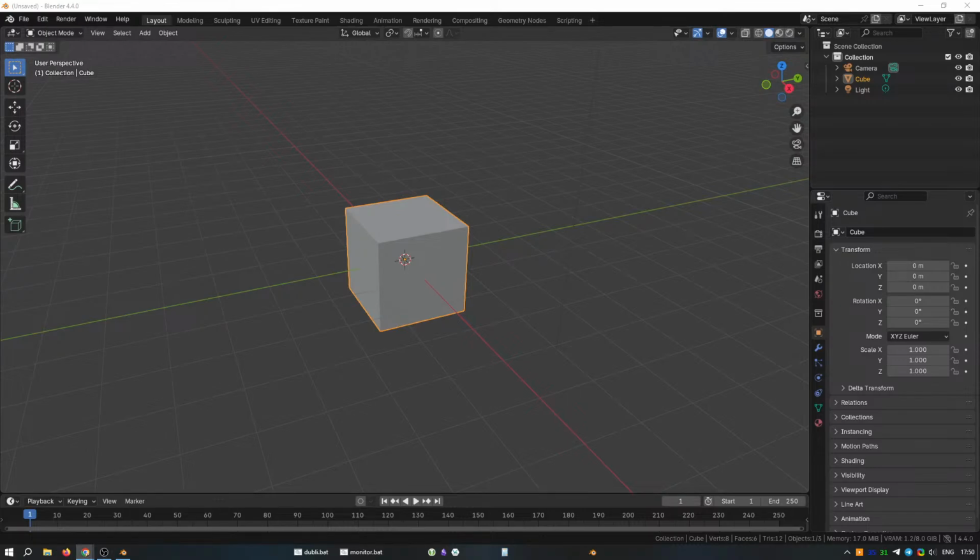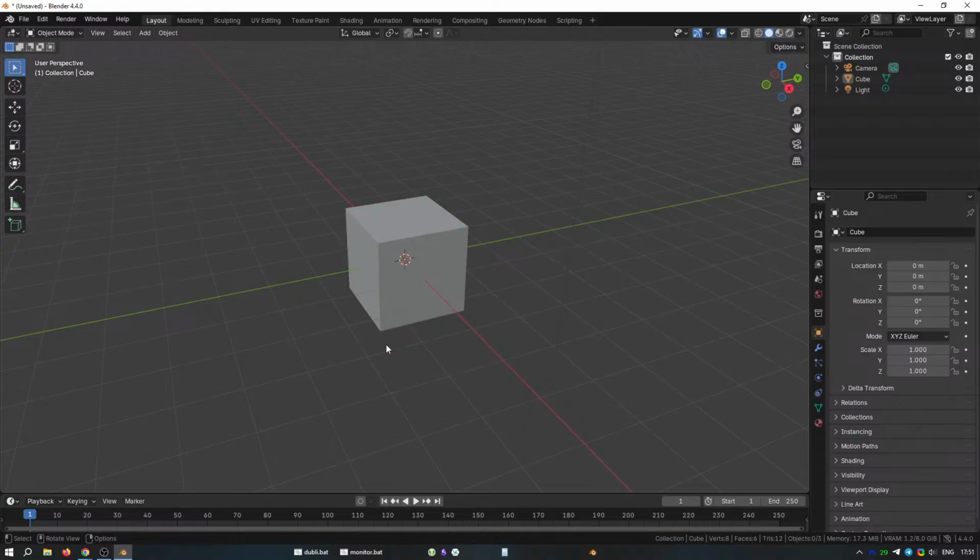Open the Item tab if it's not open. This panel holds all the transform settings for the active object. If you look under the object dimensions, you'll find the height, width and the length. The cube is situated in the center of the grid, so if we move it up by 1 meter, it will be on top of the grid.